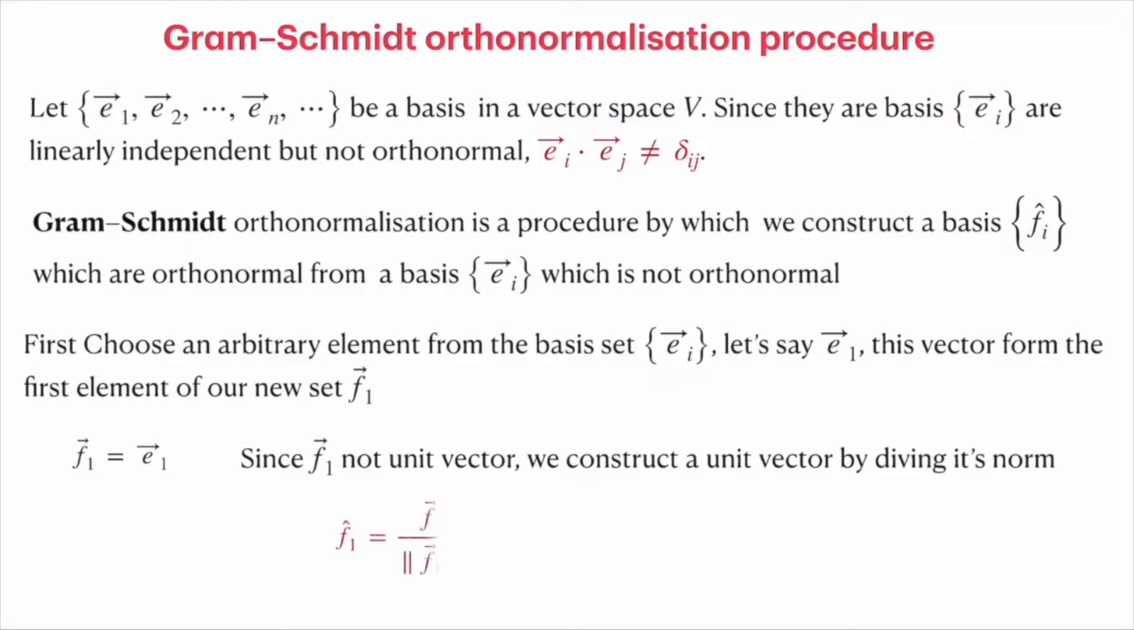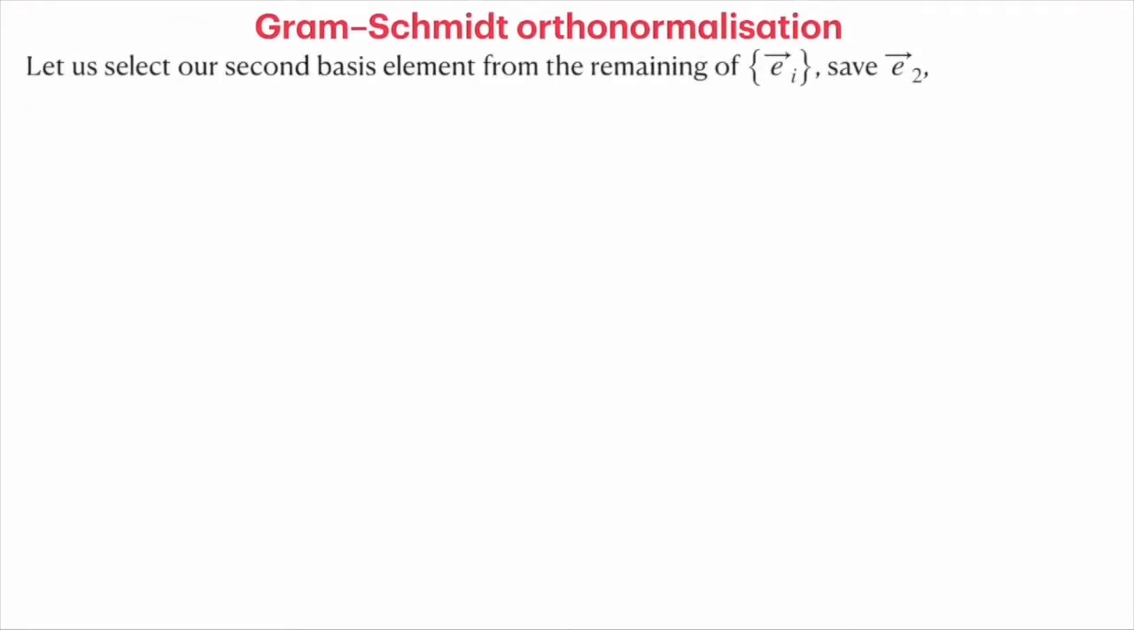We call it f cap. f cap is equal to f1 divided by the norm of f1. This forms the first element of our new basis. Let's construct the second element, which needs to be orthogonal to the first element.